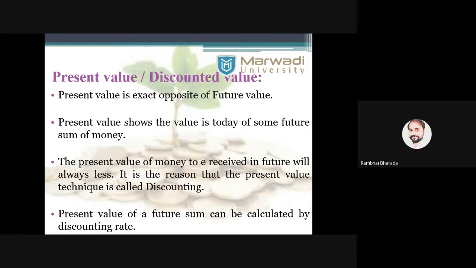So present value represents the value of the money that you will receive in the future. For its calculation, we use a discounting rate. That's why it is also known as discounted value.